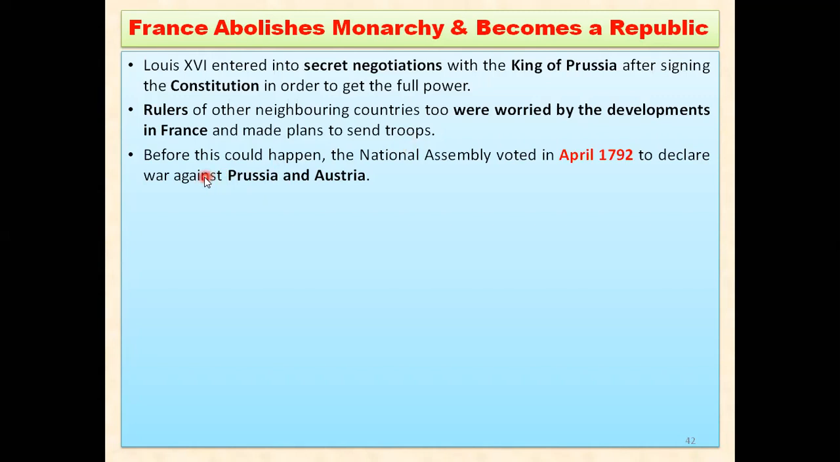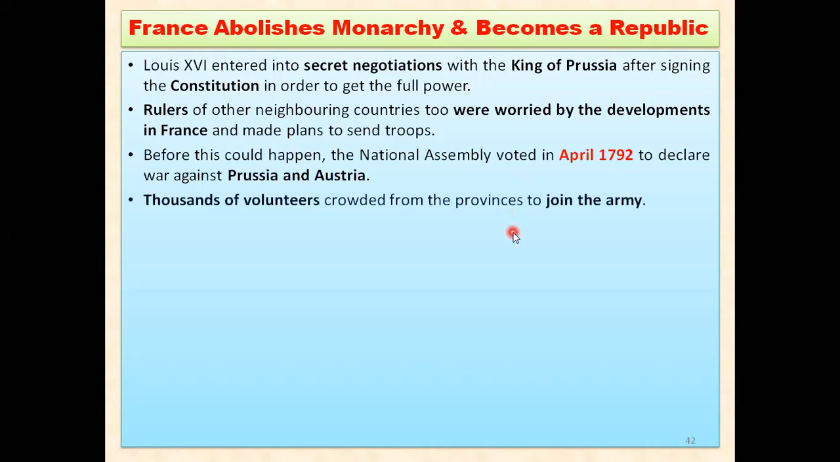But before they could send the troops to France, the newly formed National Assembly voted in April 1792 to declare war against Prussia as well as Austria. Why? Because they somehow came to know about Louis XVI and his secret negotiations. So the people of France decided that they would go to war against Prussia and Austria. They were going to attack, and it was decided in April 1792 in the assembly.